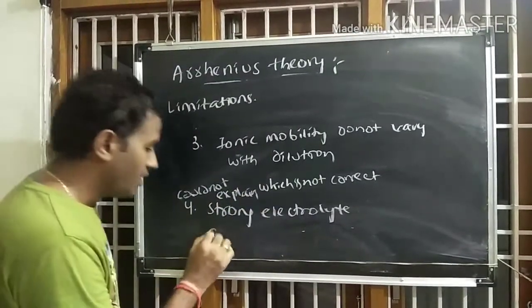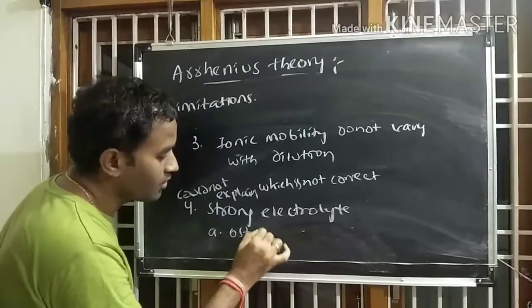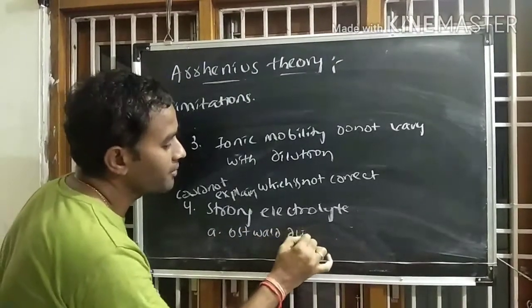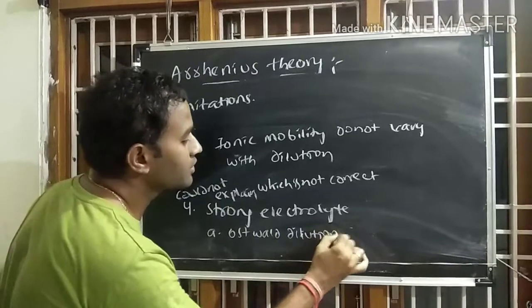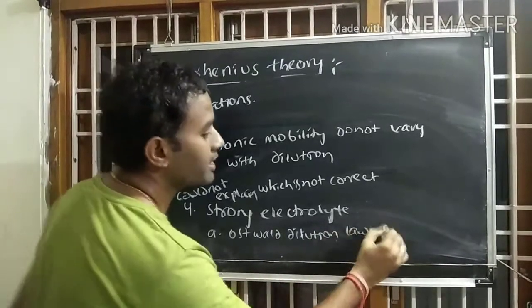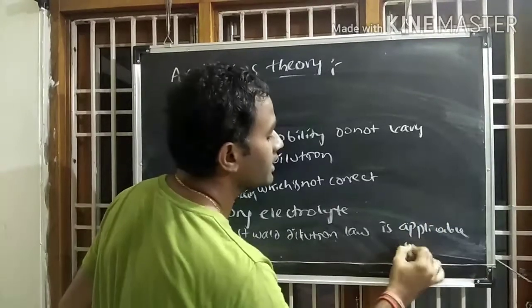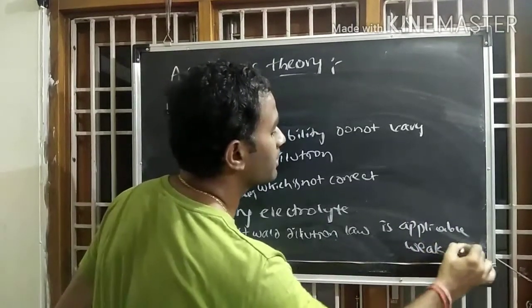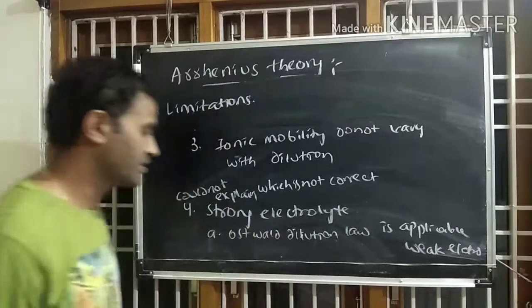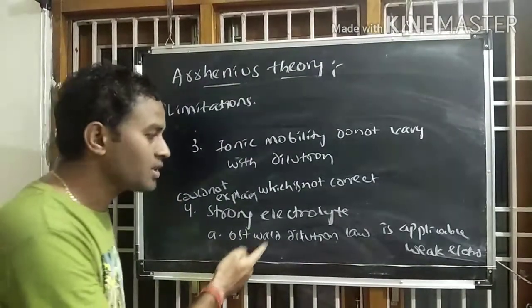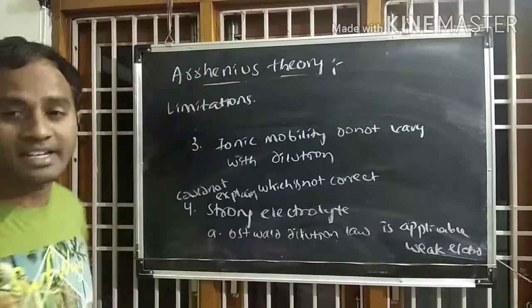That is Ostwald's dilution law. We know Ostwald's dilution law is applicable to weak electrolytes. It is not applicable to strong electrolytes because Ostwald's dilution law is based on Arrhenius theory.